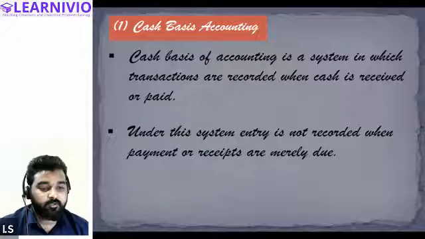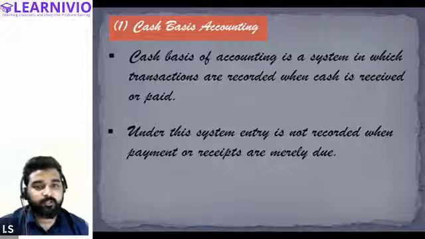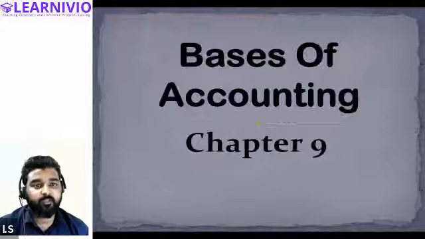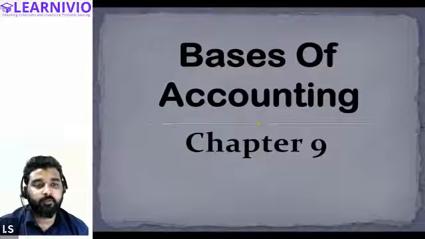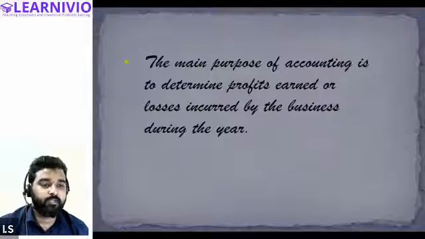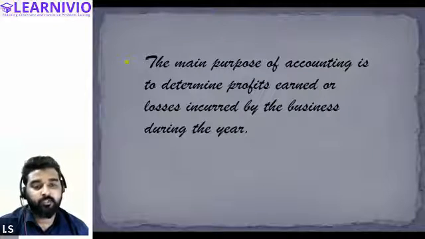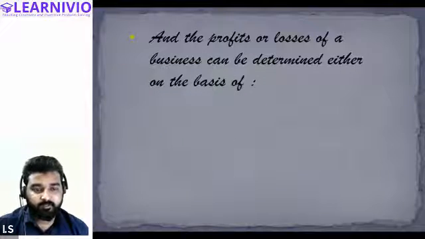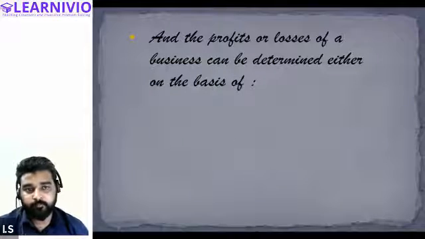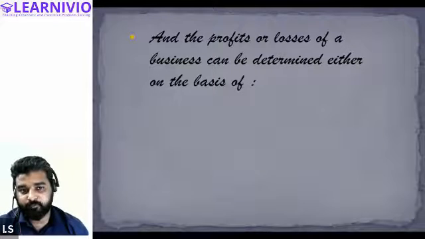Okay, Halima, we have started a new chapter today, and the chapter that we are doing is basis of accounting. In this chapter, we are talking about the various bases on the basis of which accounts can be prepared. Accounting is done on the basis of two approaches.